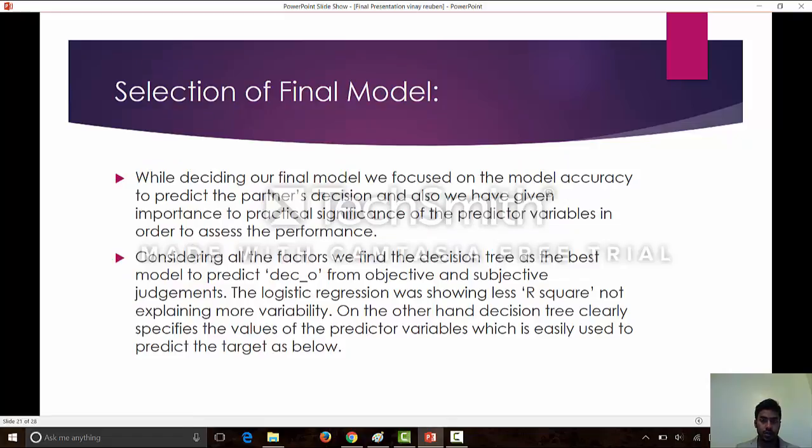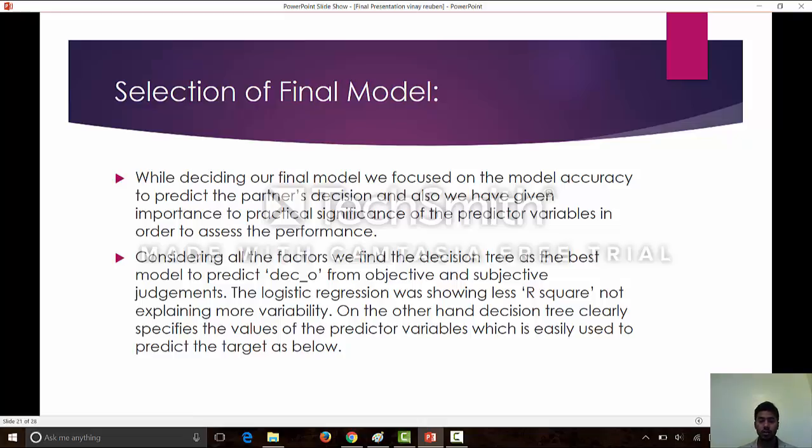So, the selection of the final model. Based on our assessing and results, we found the decision tree was a very good model for our goodness of fit, because we focus more on the model accuracy to predict the partner distance, and also we have given importance to the practical significance of the predictor variables in order to assess the performance. Considering all the factors, we found the decision tree to be very good, as I explained earlier, because of the split.